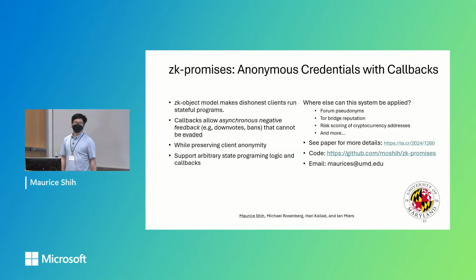In conclusion, we created ZK Promises, an anonymous credential scheme with callbacks. It uses the ZK object model to make dishonest clients run stateful programs. We use callbacks to allow asynchronous negative feedback that they cannot evade. And we do all of this while preserving client anonymity. This can be used in many things, such as forum pseudonyms, Tor bridges, and risk scoring of cryptocurrency addresses. I'm very excited to see where this system can be applied and future work to improve on this. Thank you.